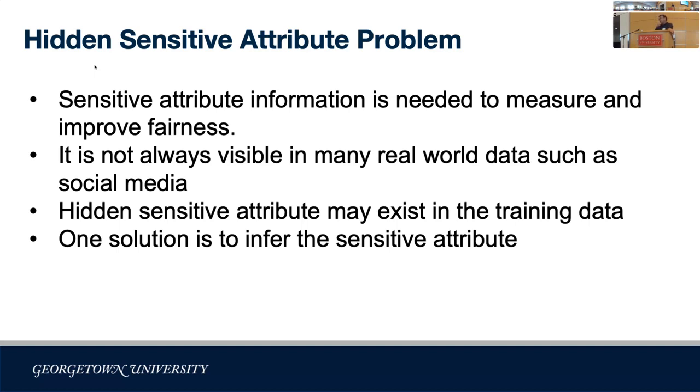Excluding the sensitive attribute during the training process does not solve the problem because in the training features, there are proxies to the sensitive attribute. And if we include the proxies in the training features, the model will be biased. So one solution to this problem is to infer the sensitive attribute. In this paper, we don't use any external proxy variables such as names. Instead, the training set that is used to train machine learning models is the same one we use to infer the sensitive attribute of a user.